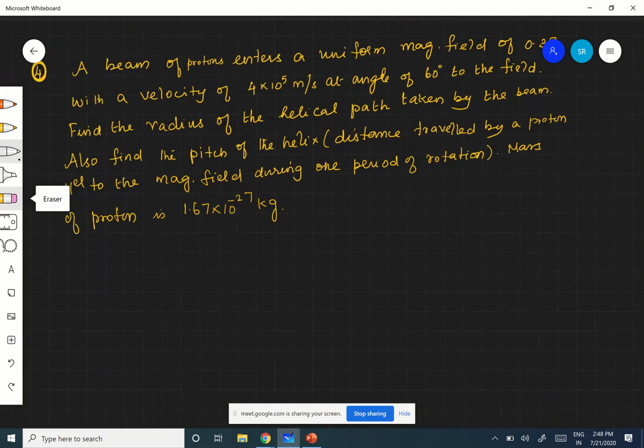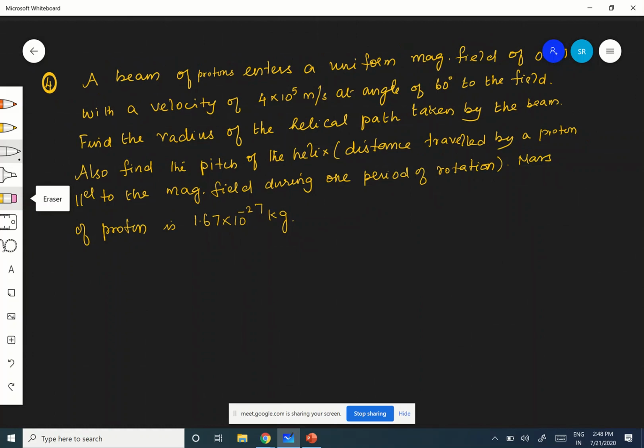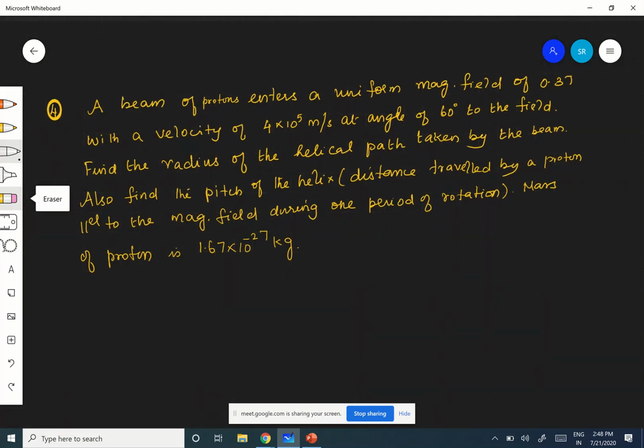See, this is an okay question. Actually it seems to be very big, but it is very simple. A beam of proton enters a uniform magnetic field of 0.3 Tesla, with a velocity of 4 into 10 power 5 meter per second at an angle of 60 degrees. Theta is equal to 60. That is very important. That's why I have selected this question.